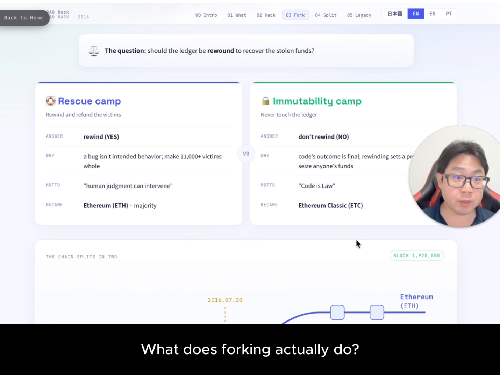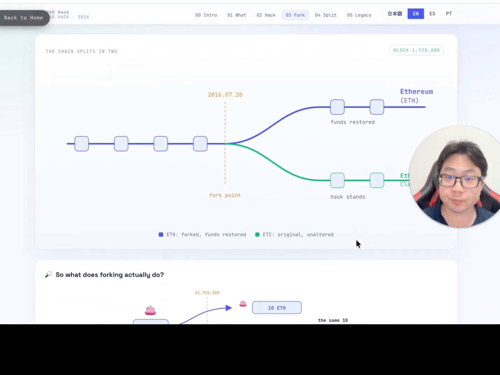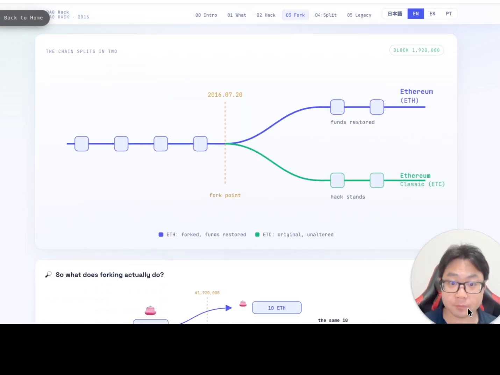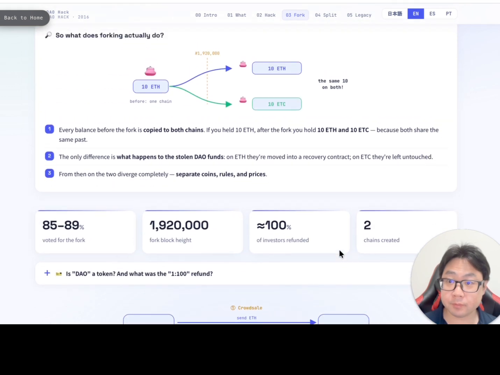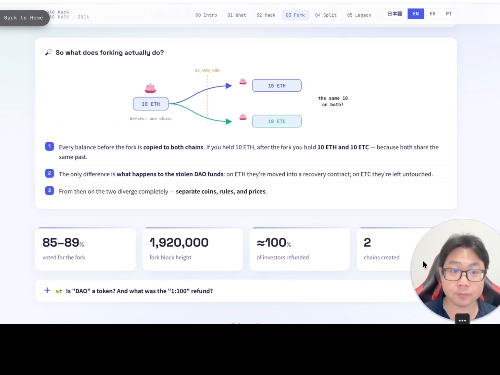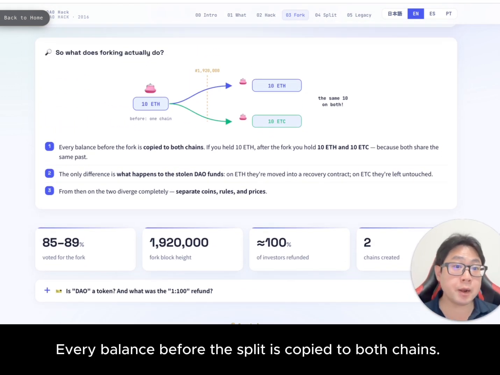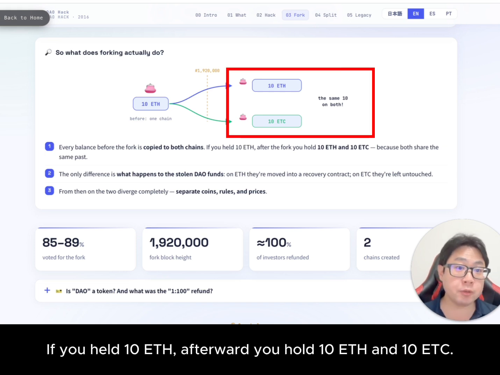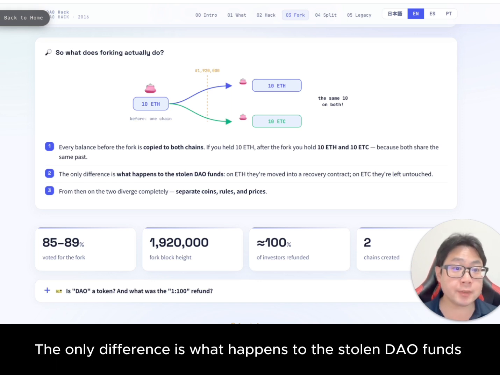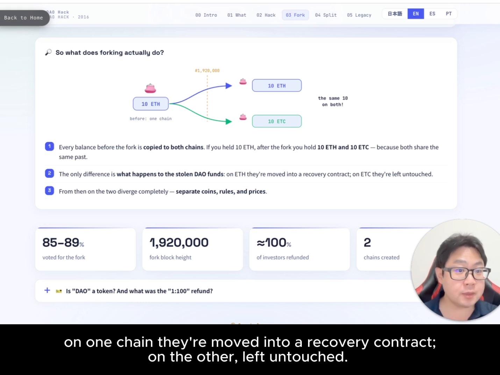What does forking actually do? Every balance before the split is copied to both chains. If you held 10 Ether, after you hold 10 Ether and 10 ETC. The only difference is what happens to the stolen DAO funds. On one chain, they are moved into a recovery contract. On the other, left untouched.